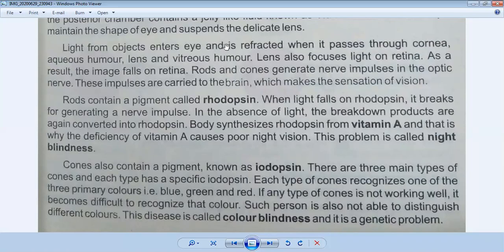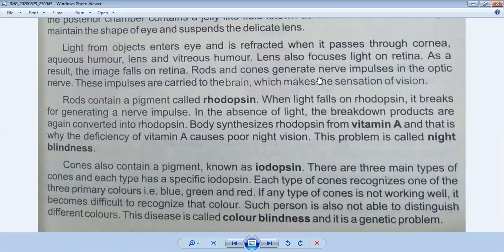Light from the object enters the eye. First, we see the object. How do we see the object? When light falls on the object, it is refracted back into our eye. First it passes through the cornea, the outer part of the eye, then goes to the aqueous humor, lens, and vitreous humor. The lens also focuses light on the retina. As a result, the image falls on the retina.